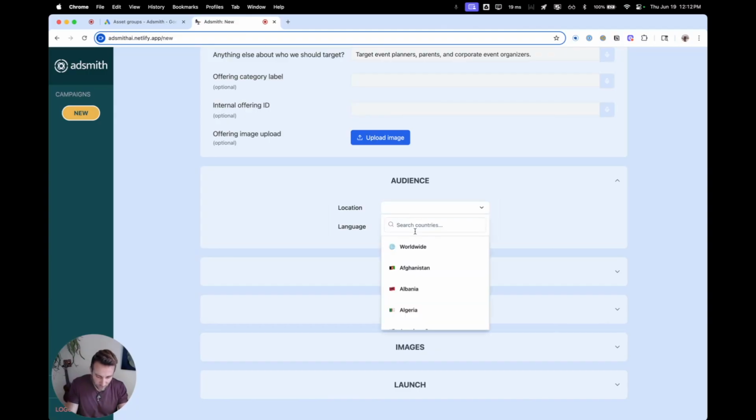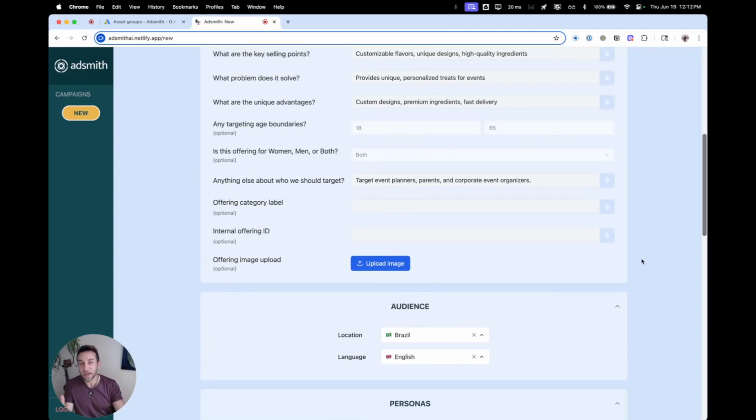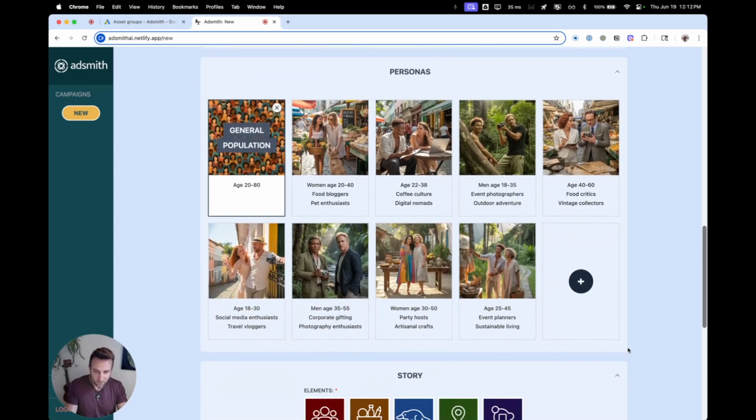So here we're going to pick a different audience every day. Today we're going to do Brazil. And I know they speak Portuguese there, but we're going to do English just for the sake of this demo. But it could be really in any language. The AI takes care of that. And also in terms of where you pick, we're going to localize it so that the people look like the people in that location. So you're going to see here that we start to generate personas.